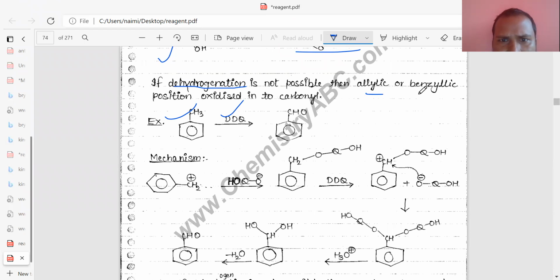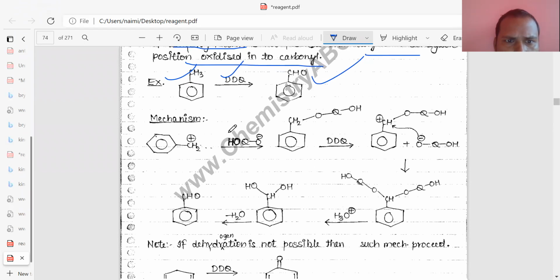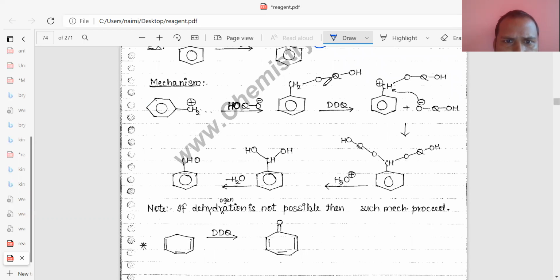If dehydrogenation is not possible, then the allylic and benzylic position is oxidized to its carbonyl, so it is converted to CHO. The mechanism takes place like this. First CH2 will be formed, which is joined by this one, and after that when you add extra DDQ, it abstracts the allylic hydrogen, forming this cation, which is neutralized further by this one. If you add water, it forms hydronium ion, meaning the H plus ion will be abstracted by this one, converting it to CHO.